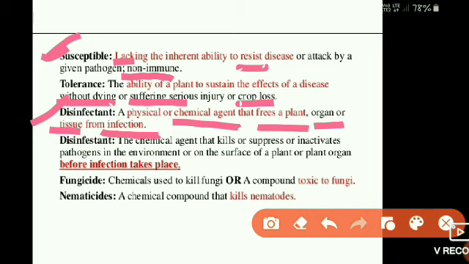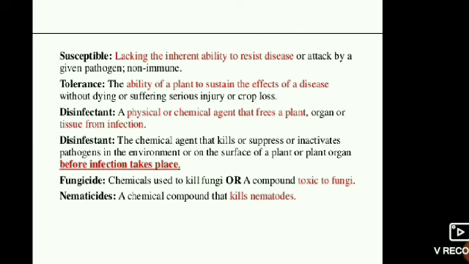Then the disinfestant, which is different from the disinfectant. A disinfestant is a chemical agent that kills, suppresses or inactivates the pathogens in the environment or on the surface of the plant or a plant organ. Disinfestants are the agents that kill the spores or pathogens in the environment or on the surface of a plant, though they will not completely kill them.